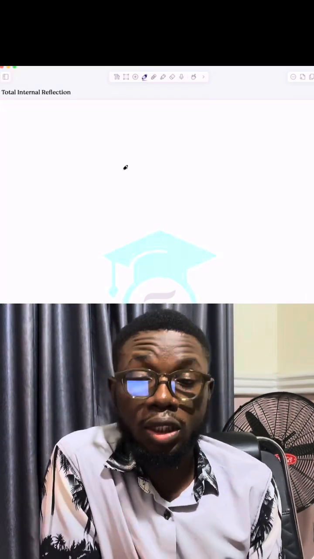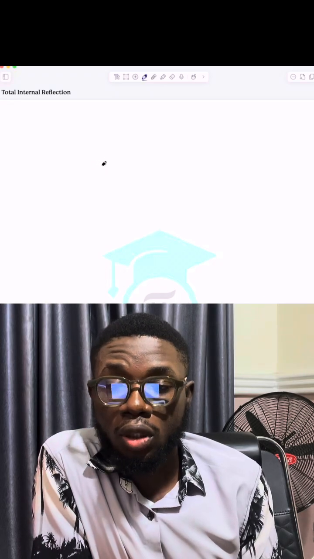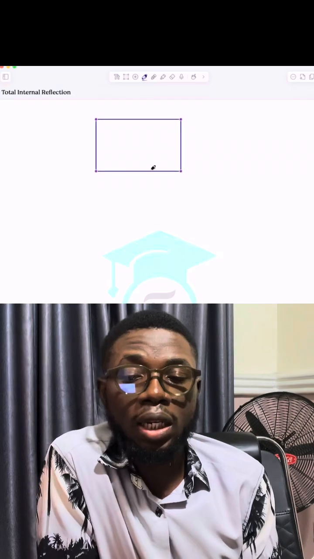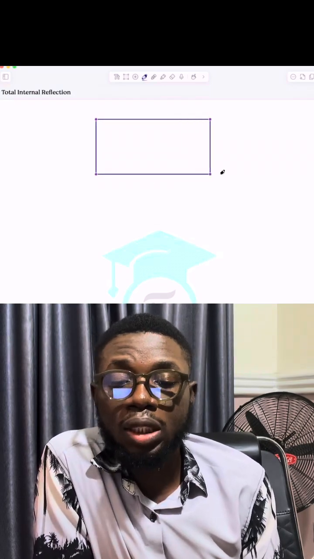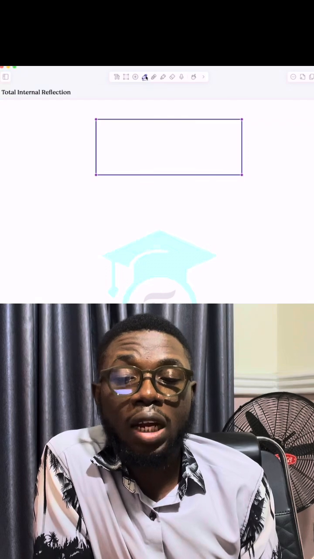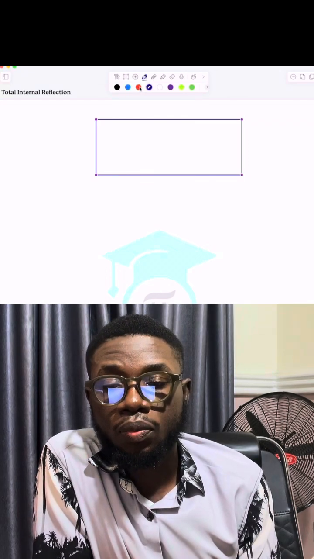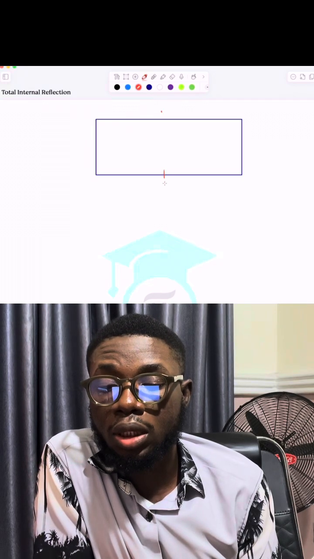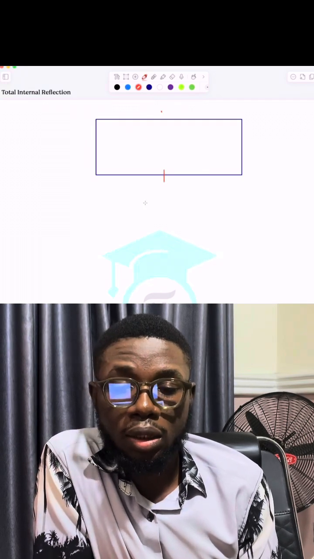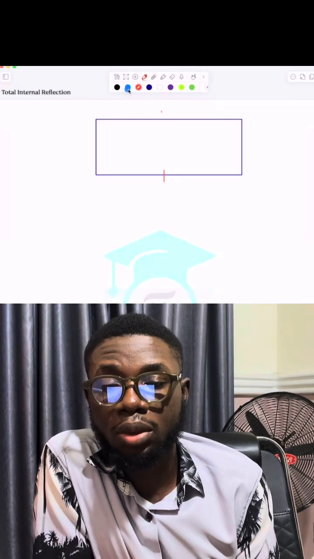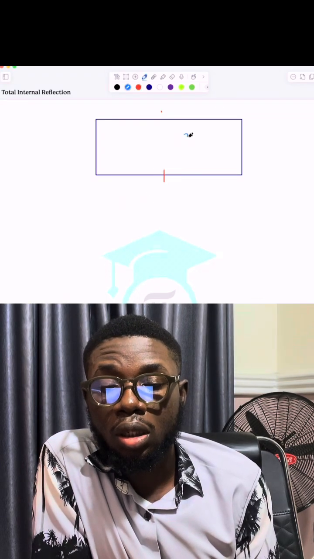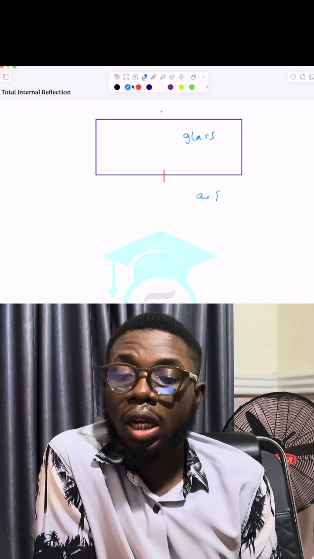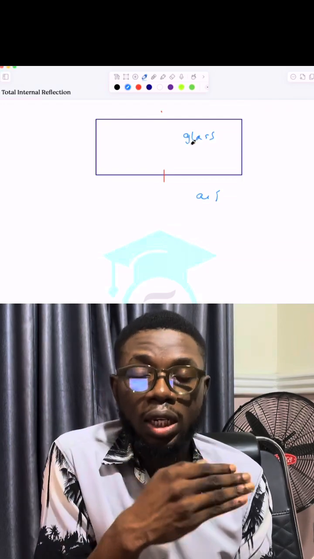So let's say I have a denser medium. Let's say, for example, I have a glass here. So my glass is the denser medium. For total internal reflection to occur, I must have light traveling from here. Let me make this the normal, and this region here is the air. So this is glass, and this is air. Now, light must be traveling from a denser medium to a less dense medium.